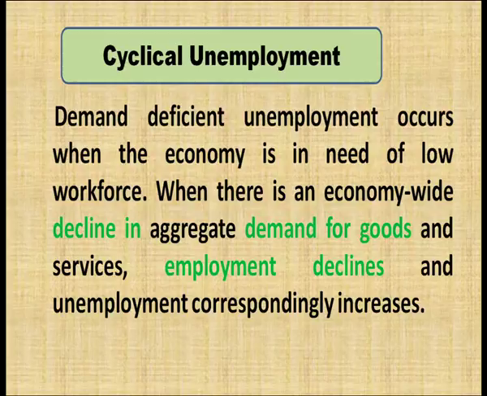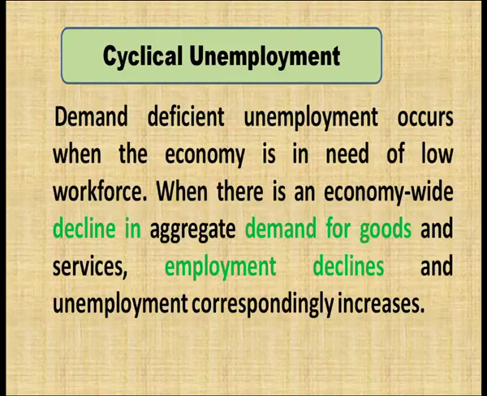The first one is cyclical unemployment. Cyclical, which goes with the cycle. It is also known as demand deficient unemployment, which occurs when the economy is in need of a low workforce. That means when there is an economy-wide decline in aggregate demand for goods and services, employment declines and unemployment correspondingly increases.